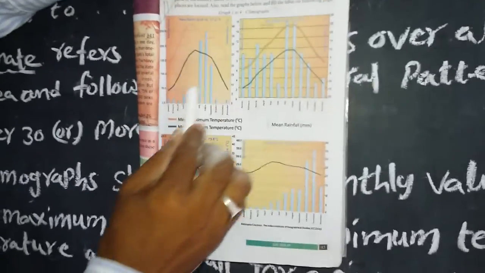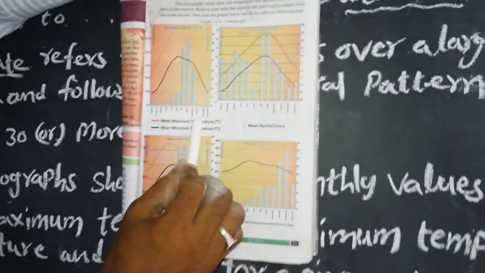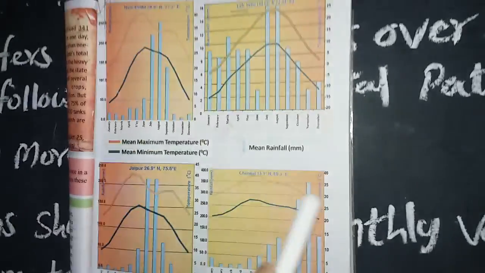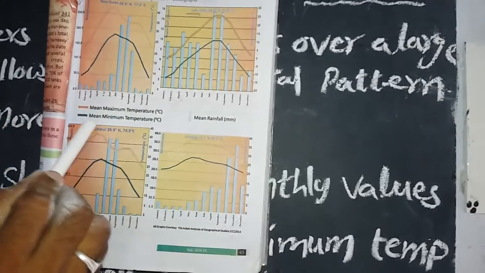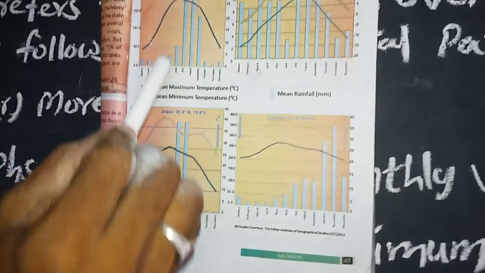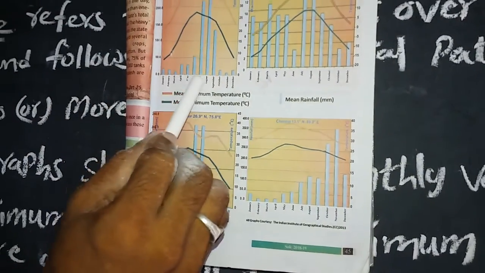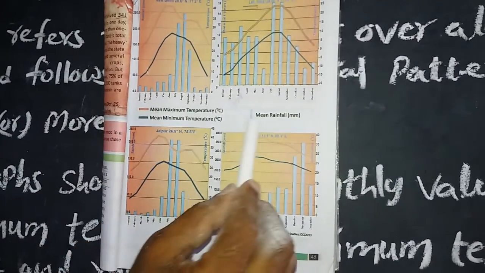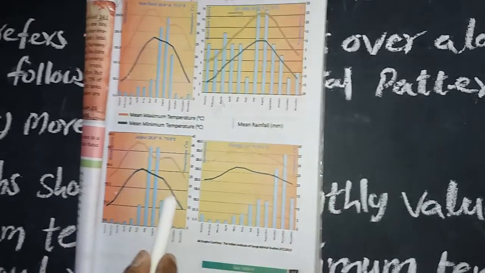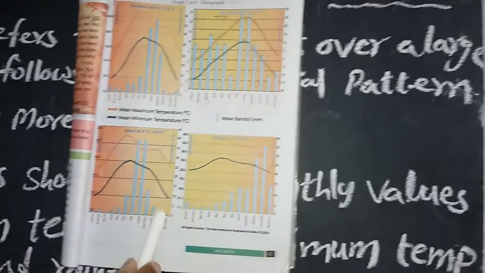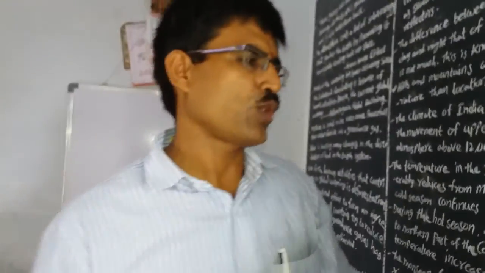Climographs of a few places in India. Here the months, here the graphs. Observe the minimum temperature and maximum temperature. Here the blue line is the minimum temperature, the red line is the maximum temperature. Here the months, and here the rainfall received. It is easy to understand various places in those months. Observe both pictures of the graphs, and it is easy to understand climographs.